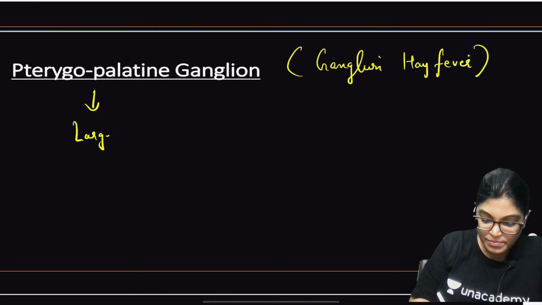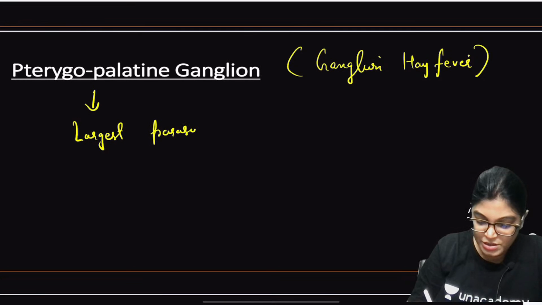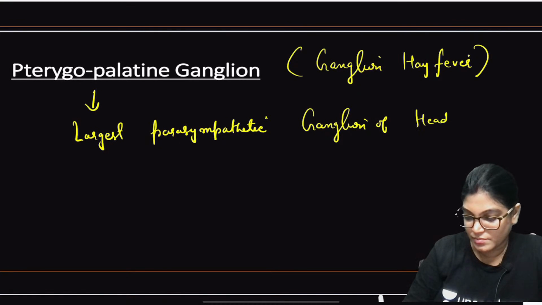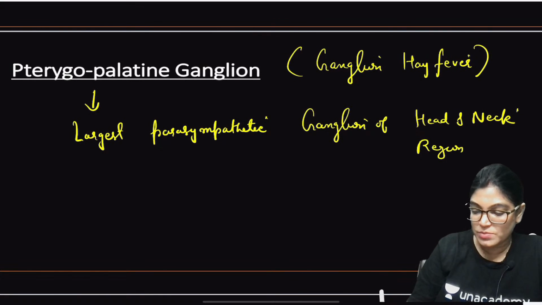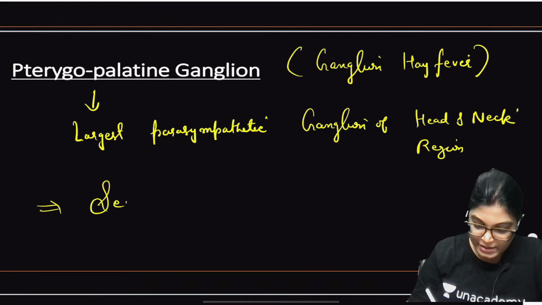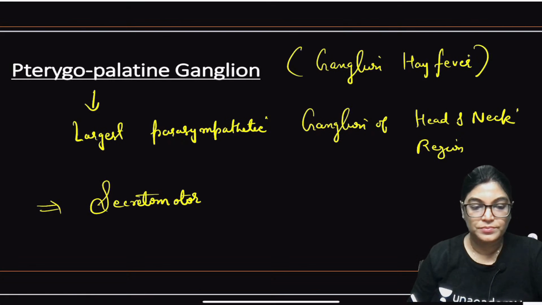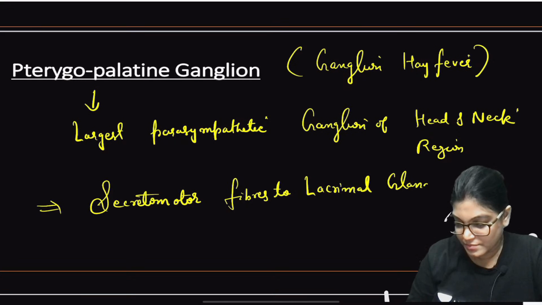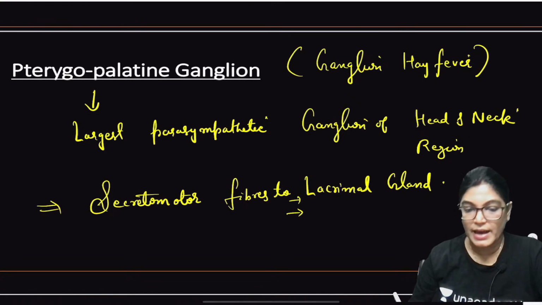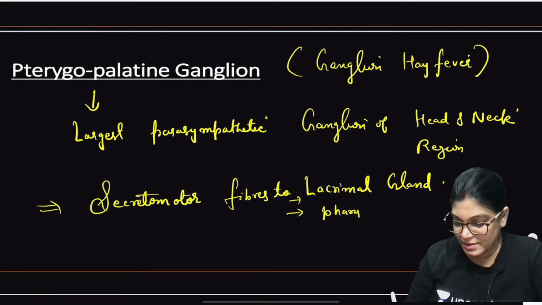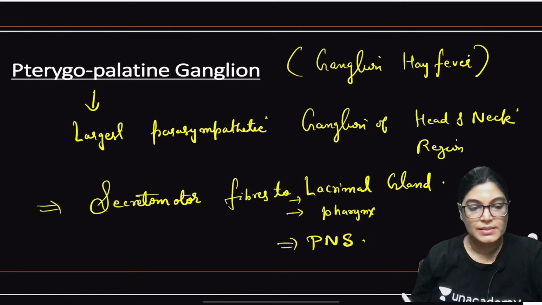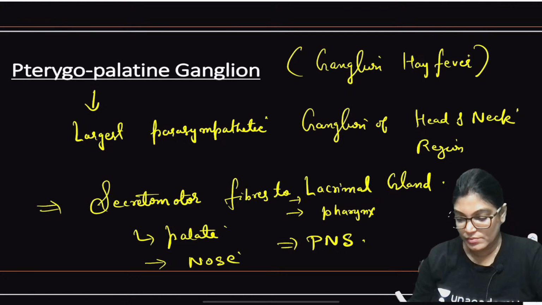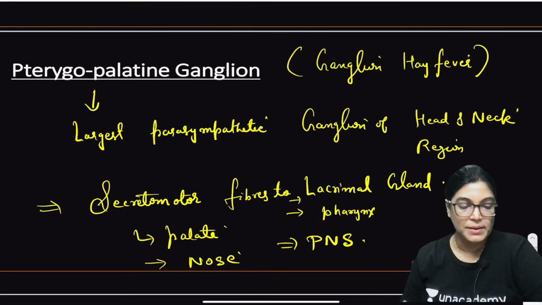It is the largest parasympathetic ganglion of the head and neck region, and it carries secretomotor fibers to the lacrimal gland, pharynx, paranasal sinuses, palate and nose, that is, the mucous glands of the nose, paranasal sinus, pharynx and palate.